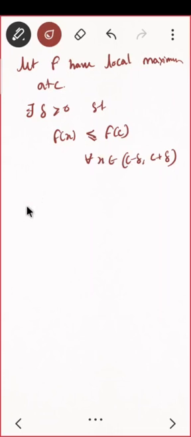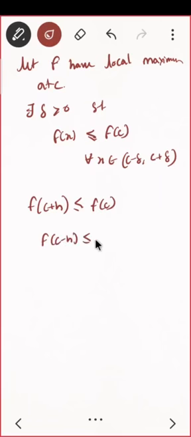If I have a term f of c plus h, then that is also less than f of c. And if I have f of c minus h, that is also less than f of c, since f of c is the local maxima. So on c minus delta to c plus delta, it will be the maximum, correct? And these two things are true for all h, where h belongs to minus delta and delta.